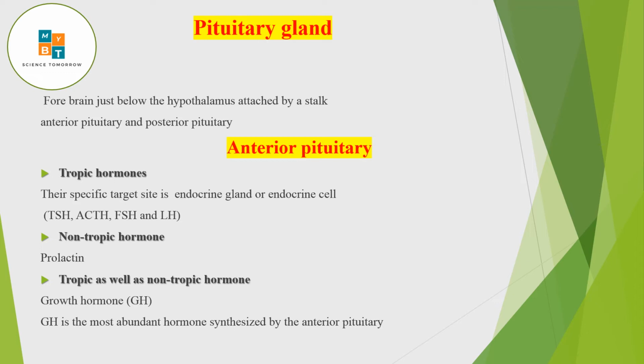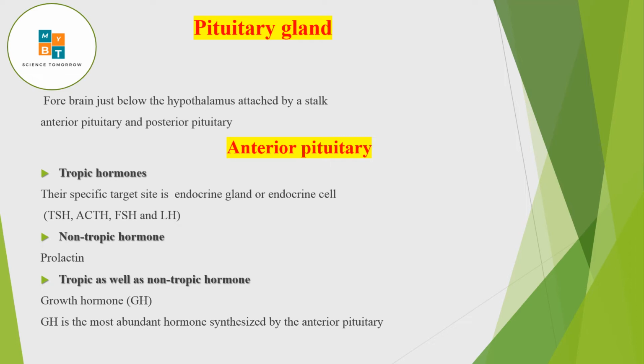That means these hormones act on specific target endocrine glands or endocrine cells. That means from the anterior pituitary, they will go and act on specific targeted endocrine glands or endocrine cells. So what are these? TSH, that acts on the thyroid gland and secretes thyroxine. ACTH, that acts on the adrenal. FSH and LH, that act on endocrine glands, that is gonads, testis or ovaries. Right, these are trophic hormones.